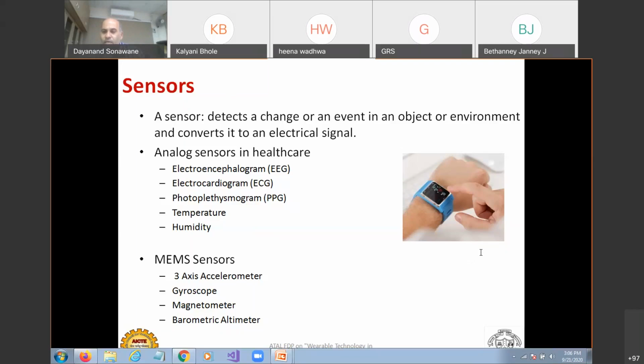Hina Wadhwa ma'am has asked: is there a simulator to check the working of this processor or these sensors? See, for the working of sensors there are no simulators, but for the processor there are simulators. Suppose you want to check the simulation of MSP430, then there are certain tools available from Texas Instruments itself where you can check how much power a particular program is going to take.